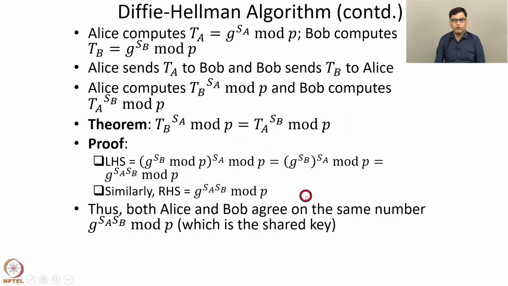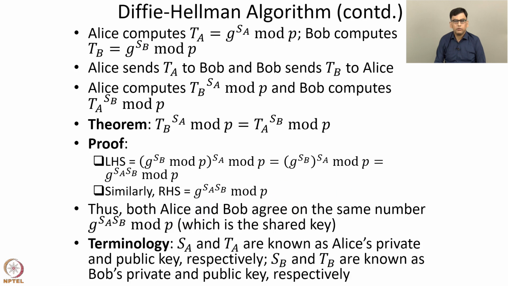Thus, Alice and Bob have agreed upon the same number G to the power SA SB mod P, which is a shared key. Subsequently, Alice and Bob can use this shared key as the symmetric key in a symmetric key cipher such as DES or AES. So, this is the Diffie-Hellman algorithm.